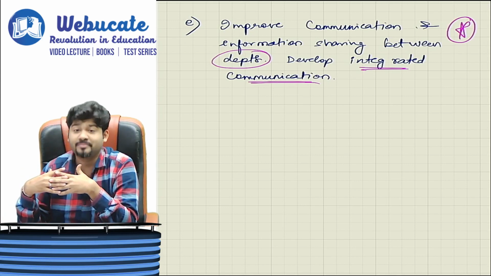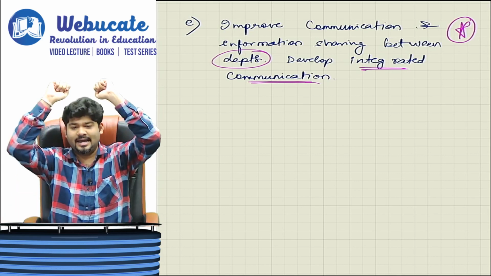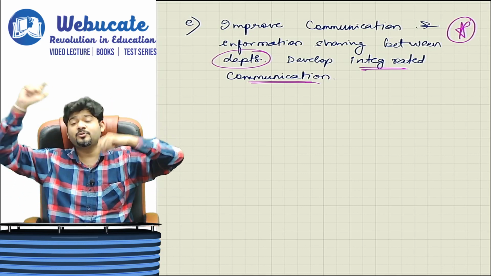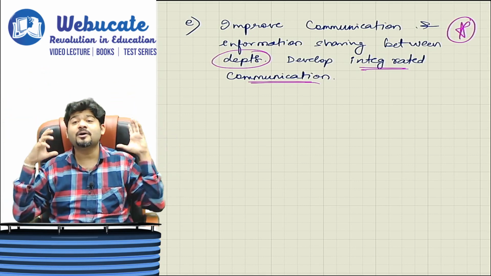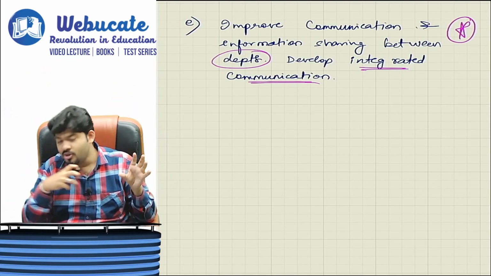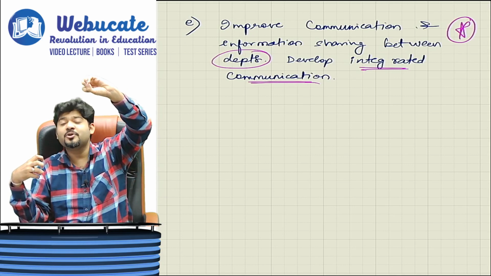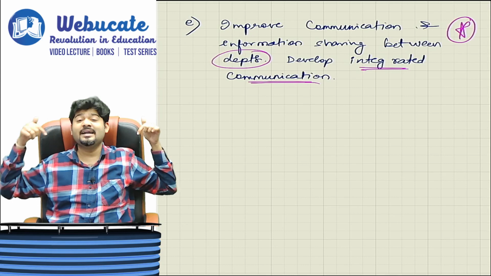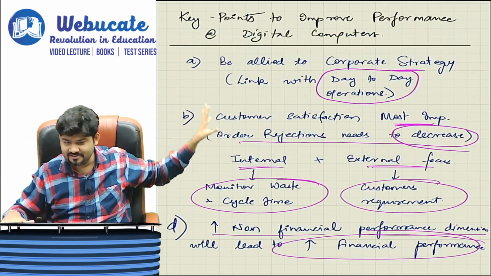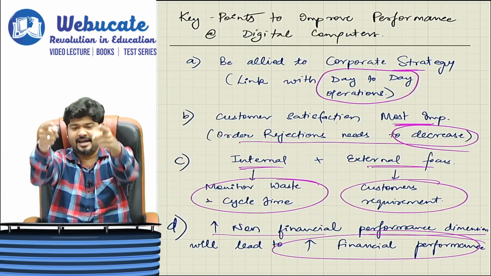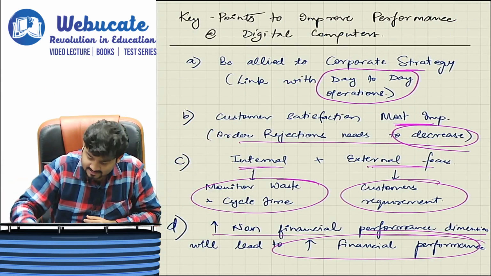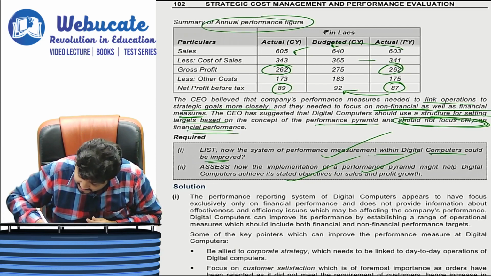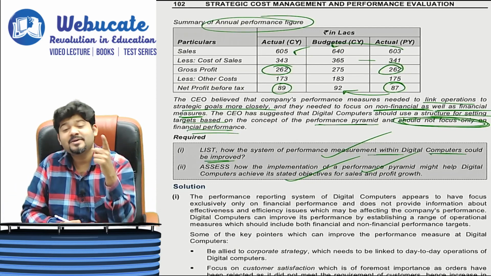Integrated communication means that all the elements in a hierarchy should be internally connected to each other and should be able to communicate with each other. Even the lower level management should be able to communicate with the top level management and vice versa. So this is called integrated communication. If all these 5 points are taken care of, then we can say that yes, the first part, which is system of performance measurement with digital computers, can and will be improved.